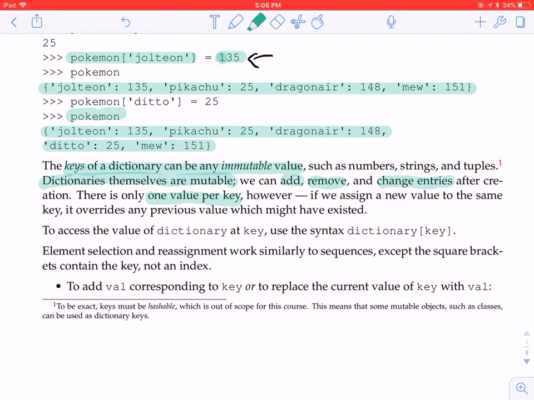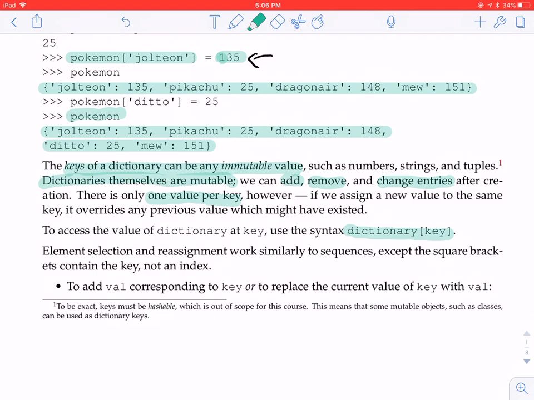To access the value of a dictionary at a key, we use this syntax. It's really similar to lists, except that with a list you usually use an index, like 0, 1, 2, 3, 4. If your keys in a dictionary were also 0, 1, 2, 3, 4, this would be the exact same syntax. But usually a key in a dictionary is something like a string, to represent a name, or as you'll see in Lab 6, when you make a politician, it has a name, a party, and maybe an age.